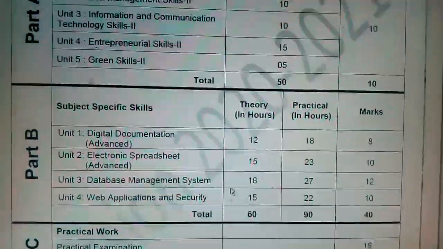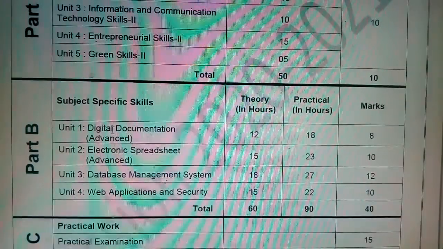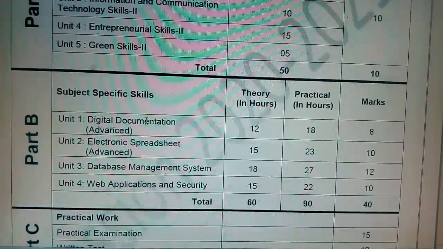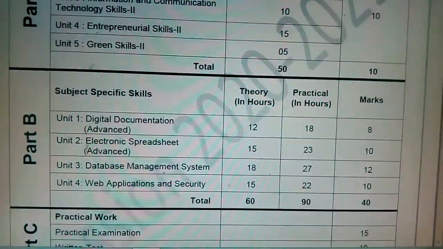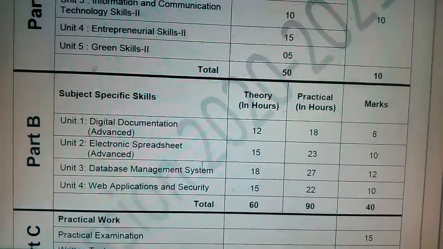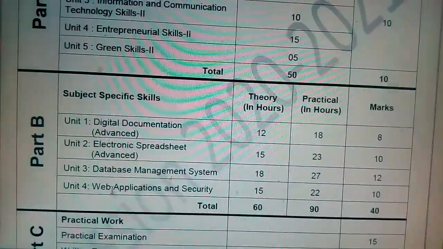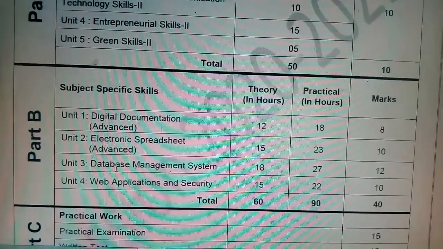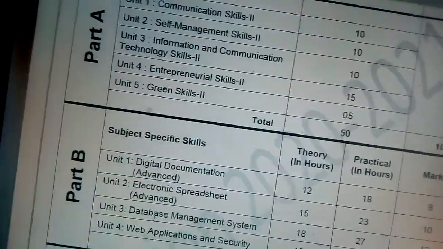Next one is part B, where you will get subject specific skills. You will get unit 1 digital documentation advanced, unit 2 electronic spreadsheet advanced, unit 3 database management system, and unit 4 web application security. Okay, only these 4 units are here in your part B.